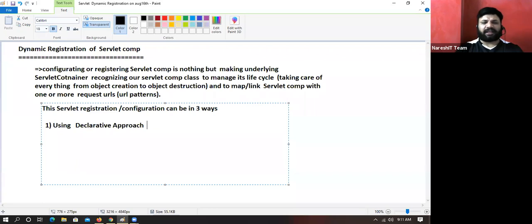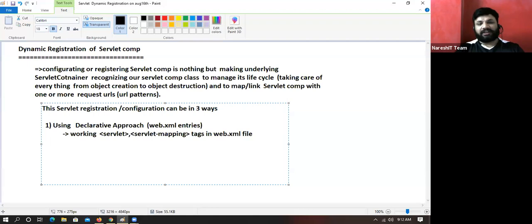Declarative means always XML: web.xml entries, working with servlet and servlet-mapping tags in the web.xml file. I think everyone knows it, right?